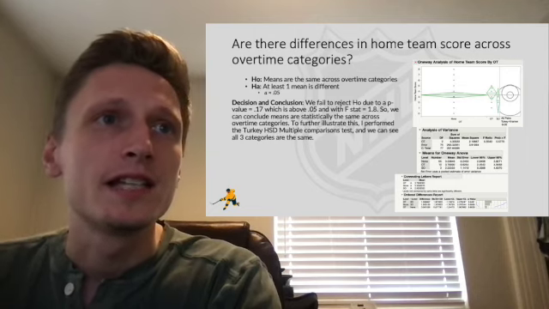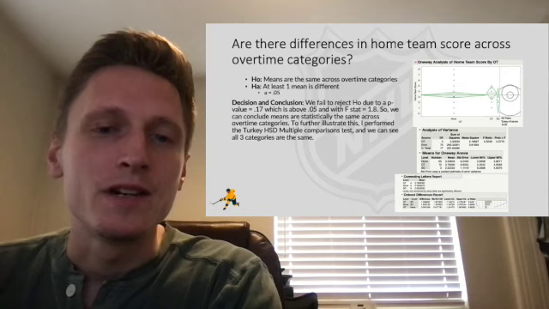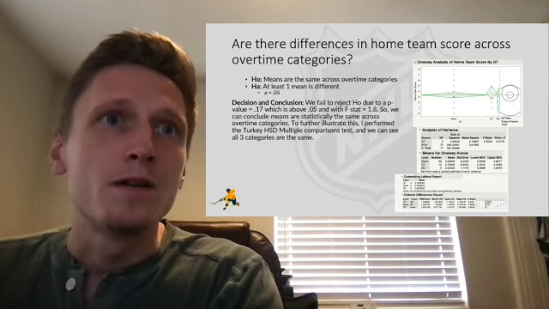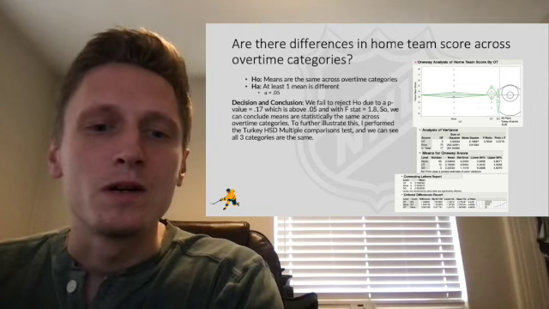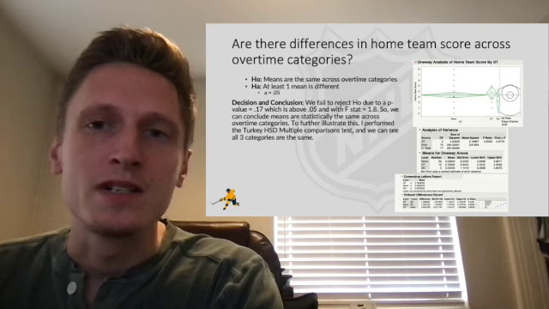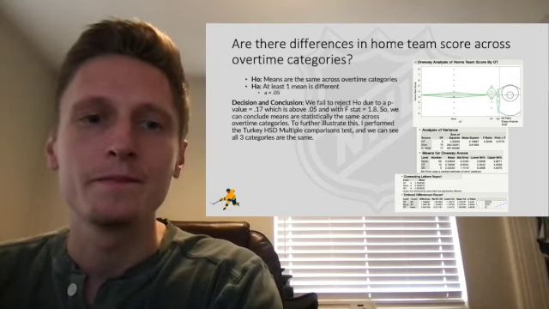So this tells us that the score between the different overtime statuses is going to be statistically the same. And so when making predictions to the home team score, we would keep that in mind and understand that it won't make too much of a difference if the game goes into overtime or shootouts or none.